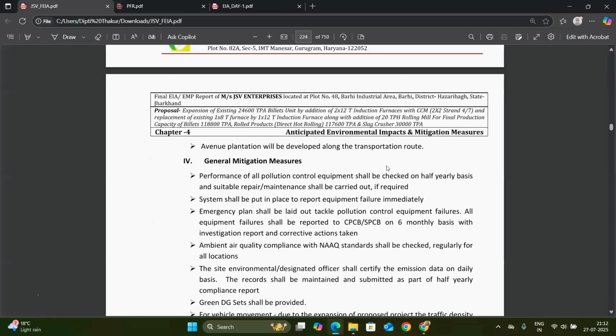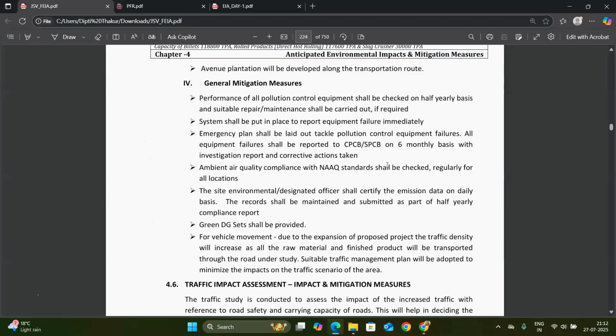For fugitive emissions, the general mitigation measures are performing air pollution control equipment, and an emergency plan to be laid out to tackle pollution control equipment failure. As per the CPCB norms, a six monthly compliance report has to be mentioned, and ambient air quality compliance with NAAQS standards shall be checked regularly for all locations.